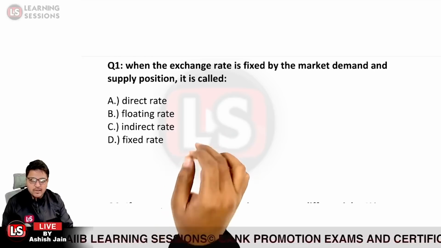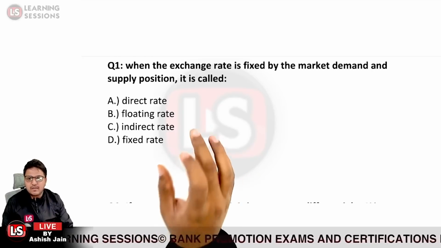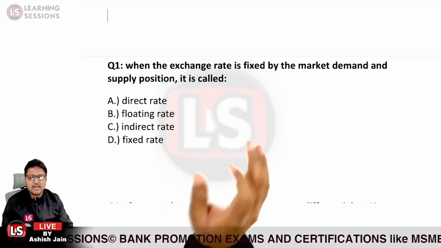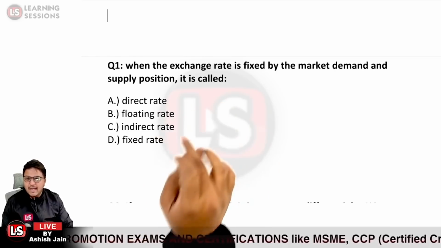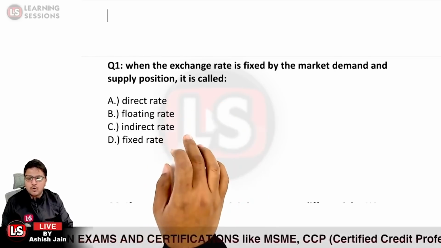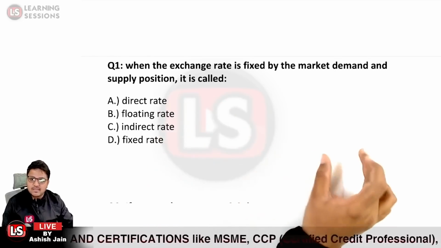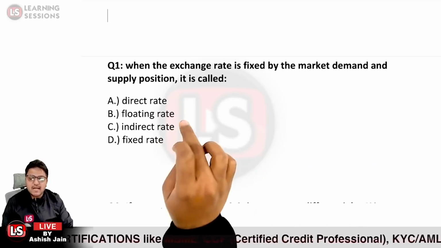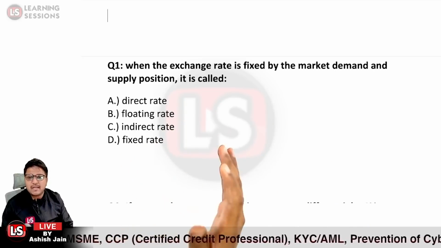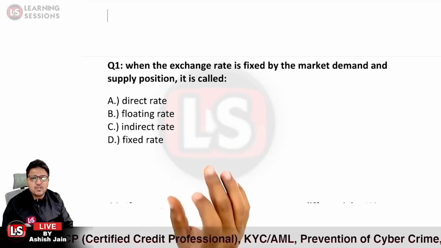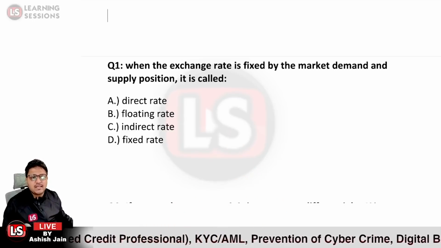Direct rate is that particular rate in which foreign currency is fixed, but the home currency is variable. That is a direct rate. And the opposite of that is the indirect rate, where home currency is fixed and foreign currency is variable. And floating rate is that particular rate which is basically changing its value. It is based upon the market demand and supply position. So option B over here is the right answer.